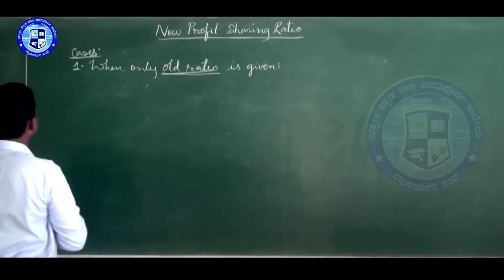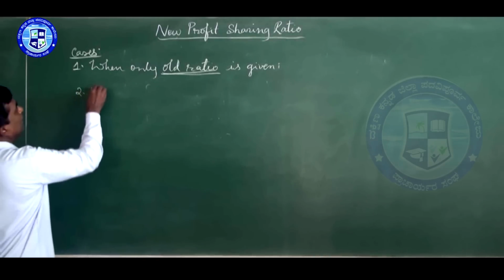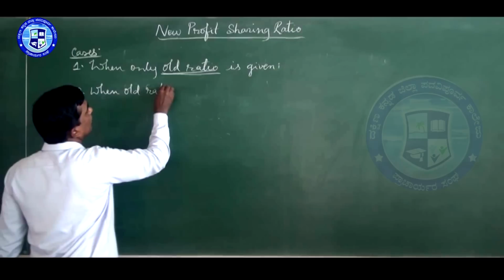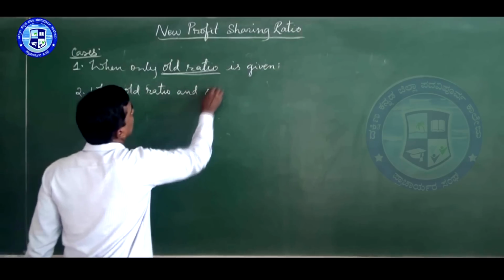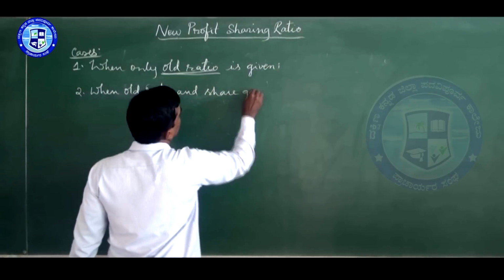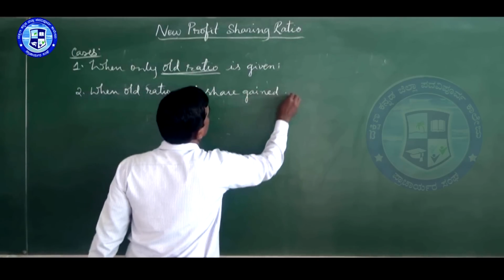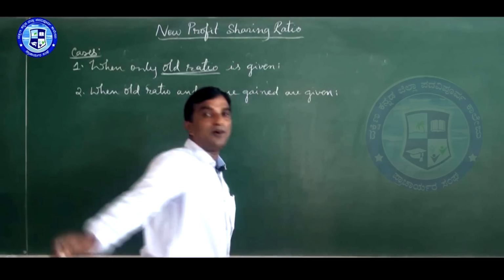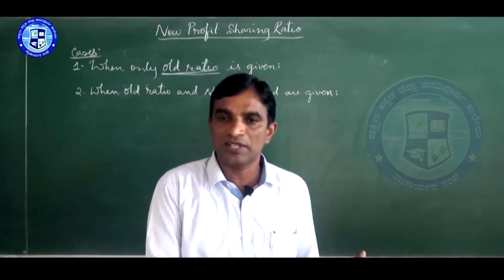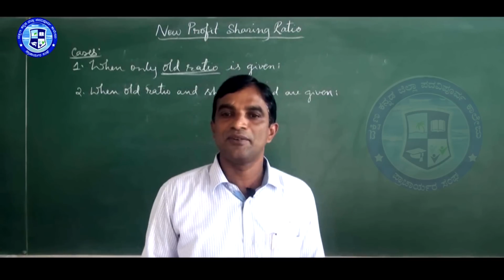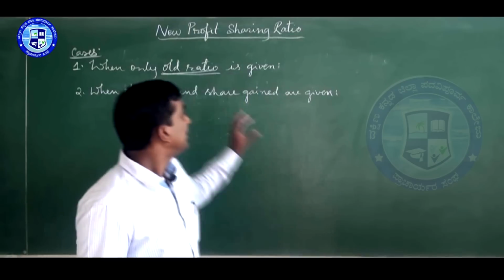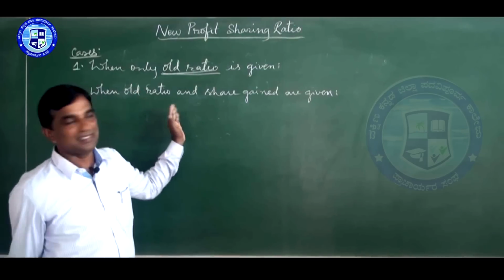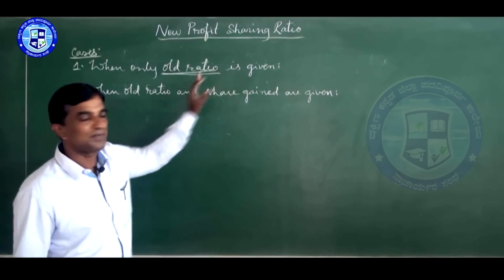When the old ratio and share gained are given, both are given here. So how to calculate? The old ratio is given, and the share gained is also given. So at that time what do I have to do? New share is equal to old share plus share gained. Here only we get the answer.